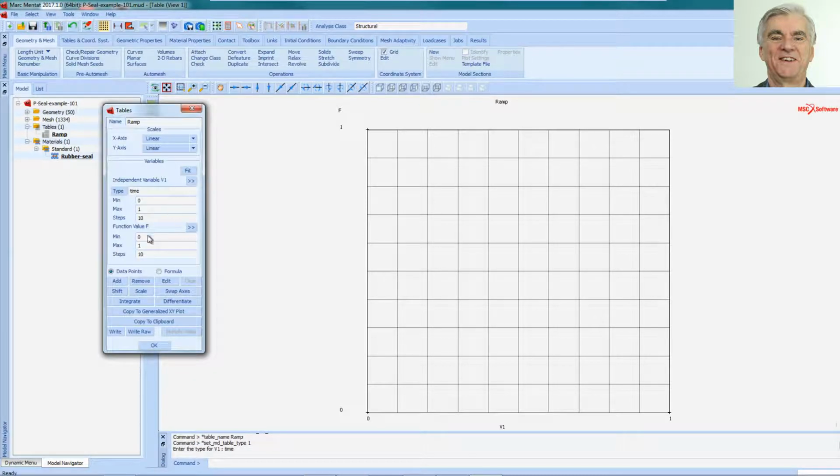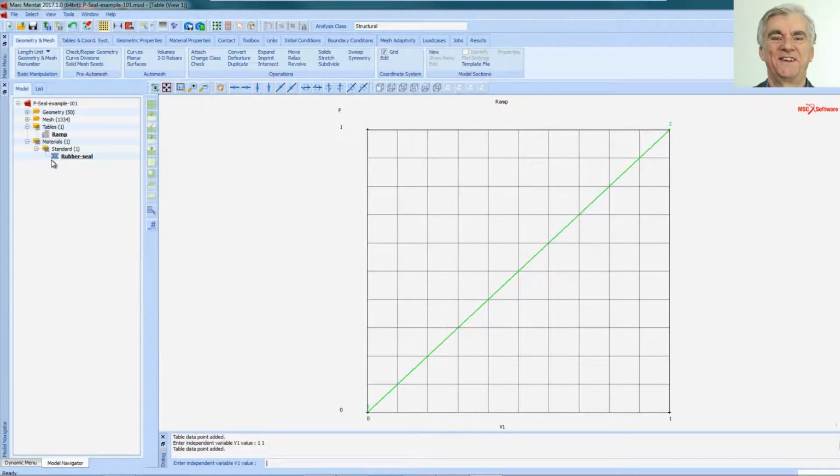Okay, and I'm going to add data points now, just 2. So click on Add. In the box at the bottom, I enter 0 space 0 for the first point, and 1 space 1 for the second point, and it plots the ramp that I want. It goes from 0 0 to 1 1.